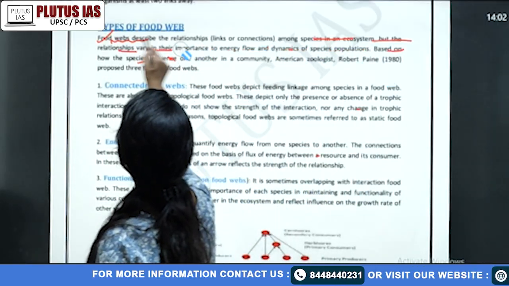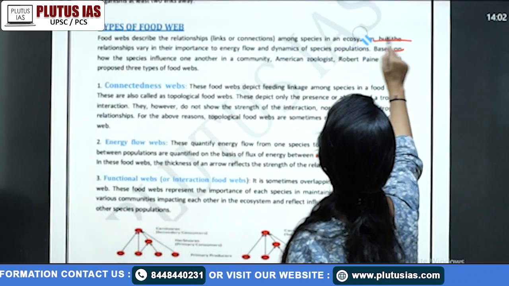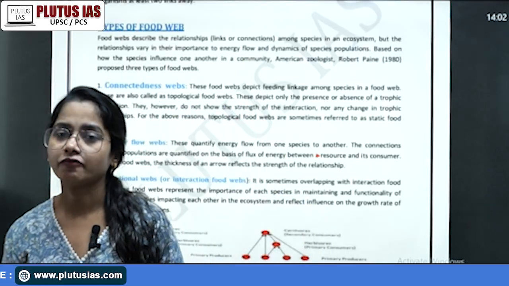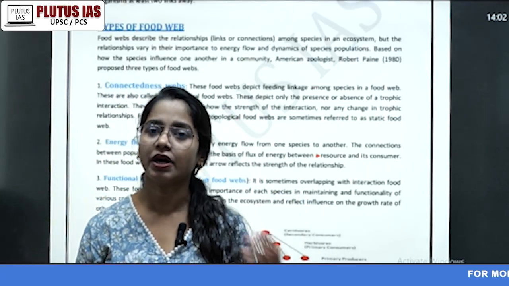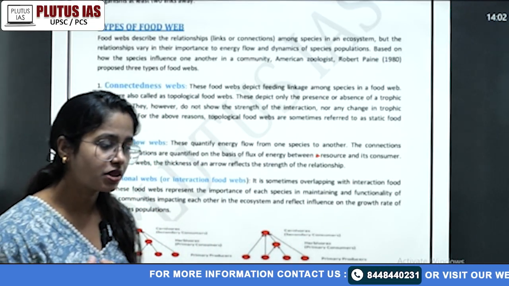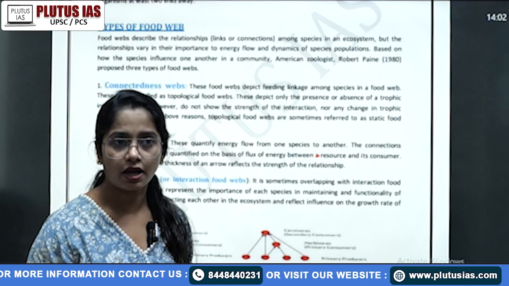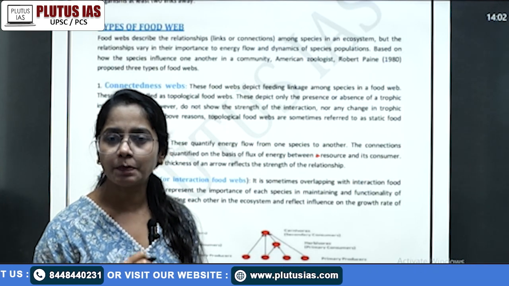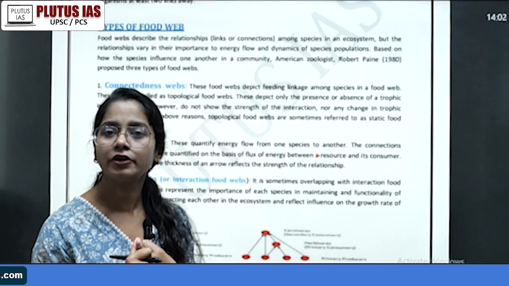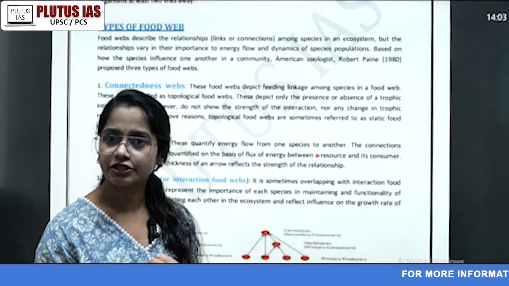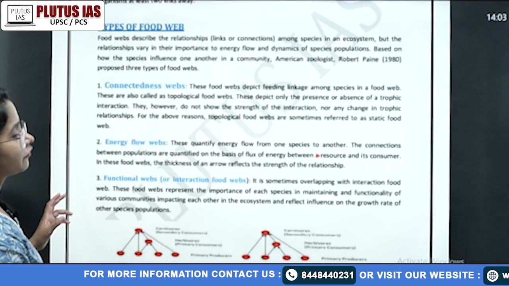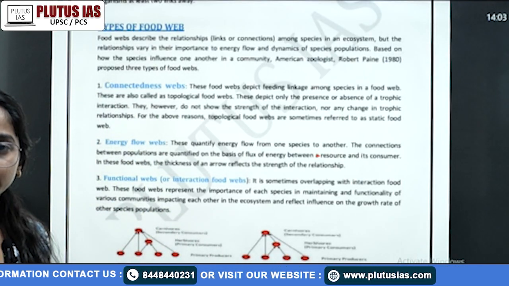First, how one species is connected with another. Then when we talk about energy, how one trophic level transfers energy to another. And then when we talk about functional webs, how important any species or community is, how the species or community plays a functional role in that ecosystem. This is the three: connectedness, energy flow, and the functional aspect. Okay, these are the three types of food webs. So food chain has two types. Of course, when you have a food chain answer, then you write the two types.